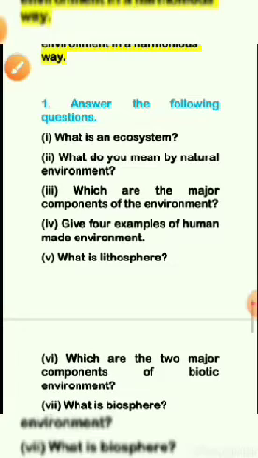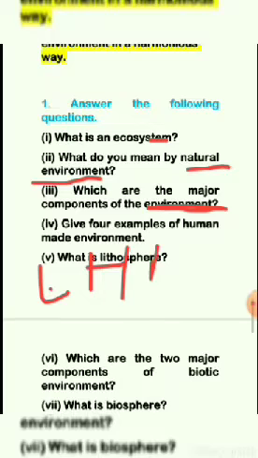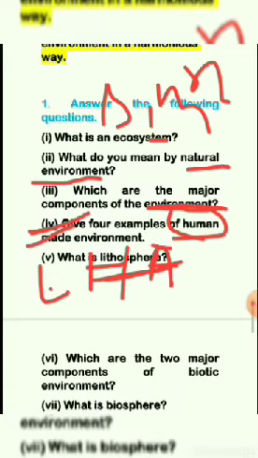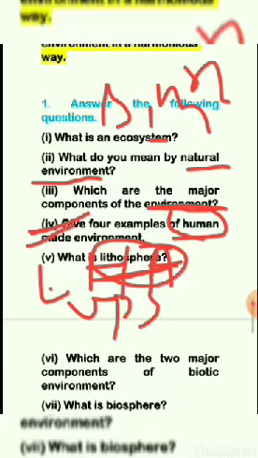So, the first question will be, what is ecosystem and what is meant by natural environment. Natural environment means what is created on its own. What are the major components of environment? I have already discussed: lithosphere, hydrosphere, atmosphere. Got it? Then give an example of human-made environment. We have many examples like building, church, masjid, temple, etc. Lithosphere, I have told you, is the uppermost layer of the earth.